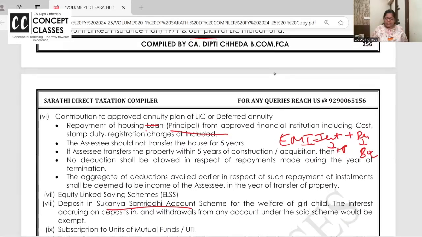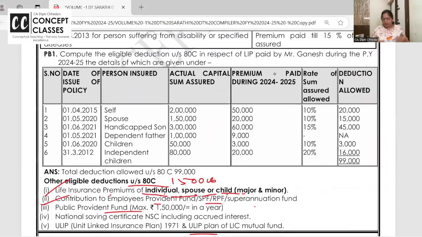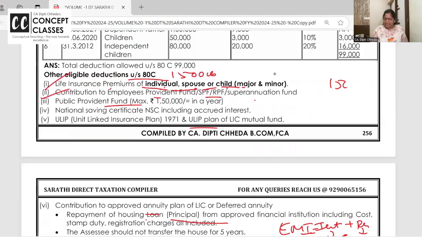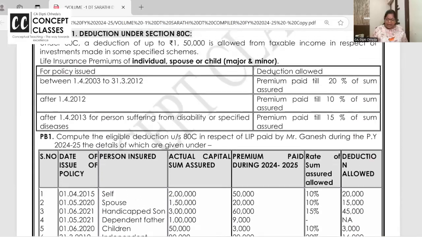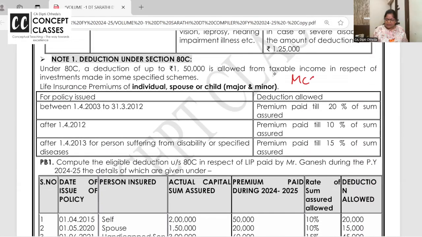So can I close this? 80C deduction is allowed. Ma'am, but I have put in PPF, I have taken an LIC policy, I have put in Sukanya Samruddhi scheme, I have paid tuition fees for my 2 children. All put together, what's the upper limit? 1,50,000. Now here, LIC is asked so many times in the MCQs. 80C deduction is 1,50,000, which also includes LIC.